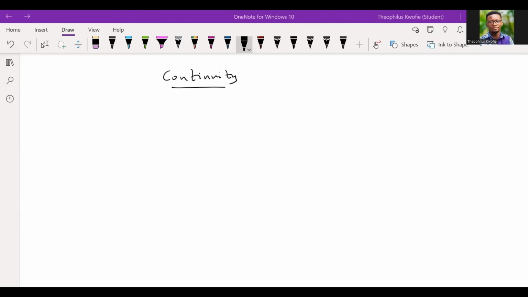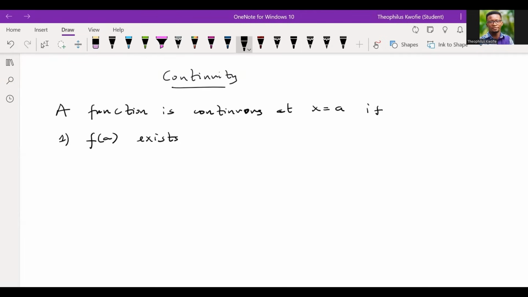All right. So a function f is continuous at a point, let's call it x equal to a, if one, the function value exists. So we claim that f of a exists, that is the output at a exists. Two, if the limit of the function as x approaches a exists.